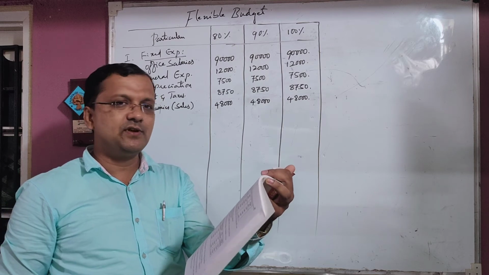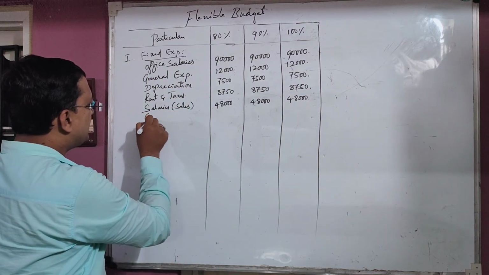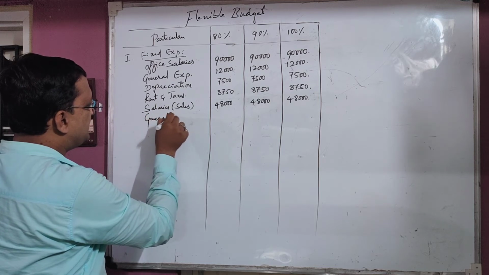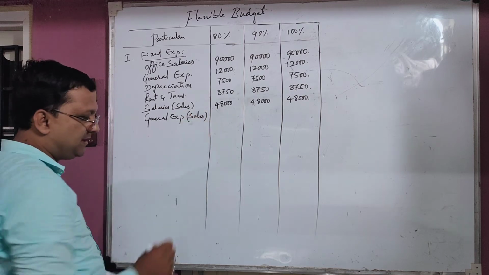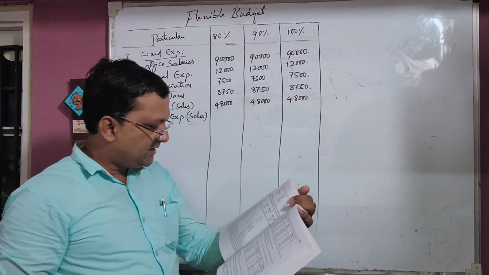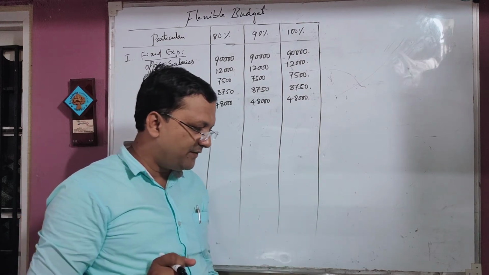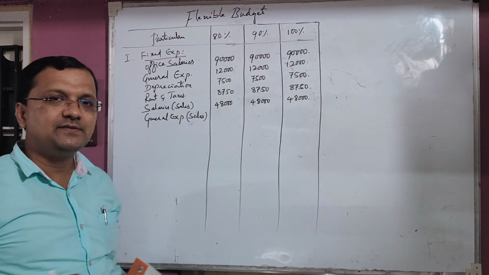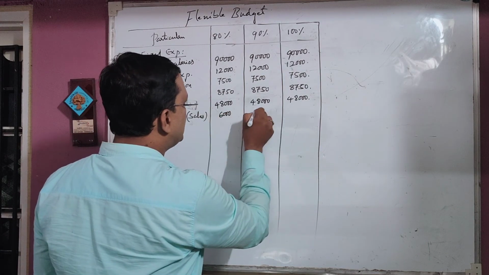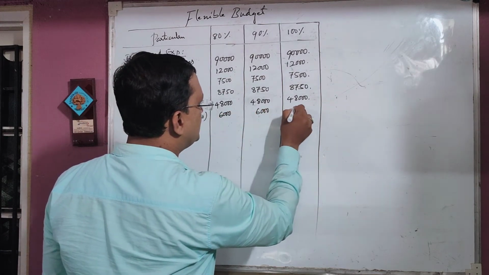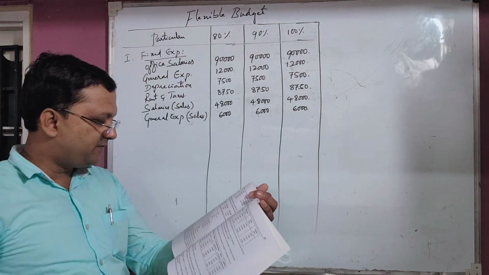General expenditures of sales department. General expenses in bracket sales, sales department general expenditure. What they have been given is 1 percentage of sales. 1 percentage of sales, where sales is 6 lakh, means 6,000 rupees. Here also 6,000, and the last also 6,000. General expenditure we have taken.